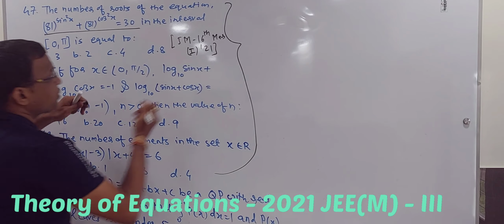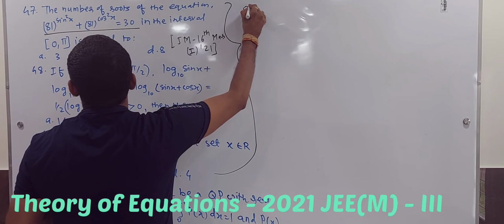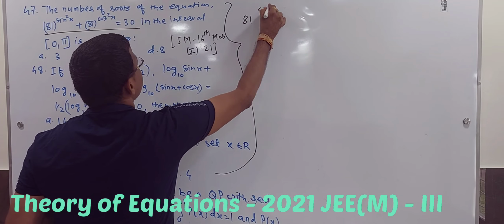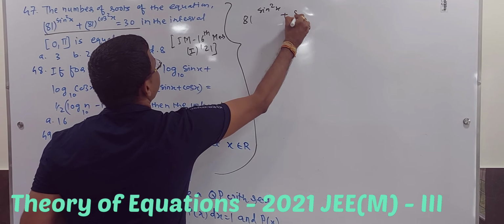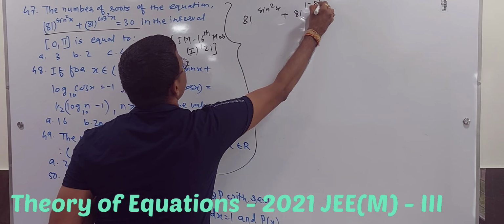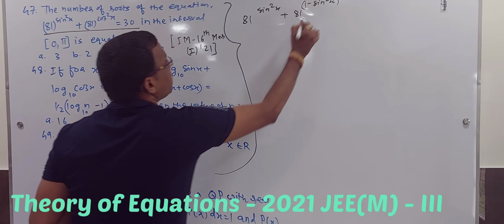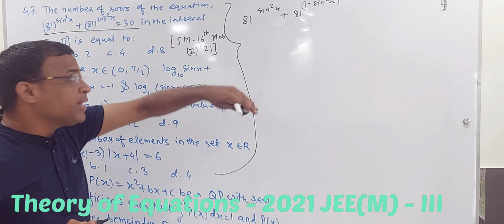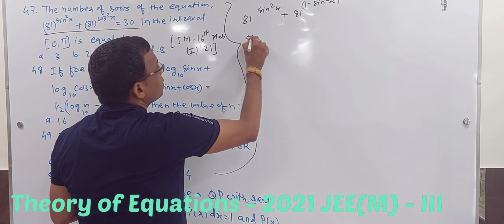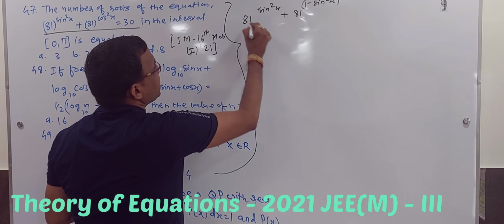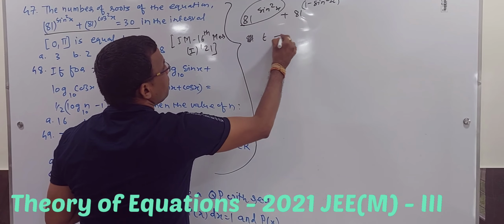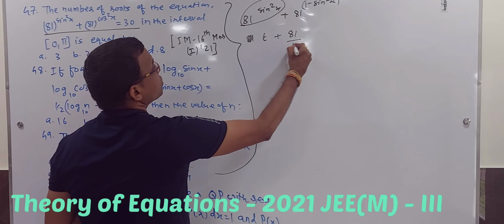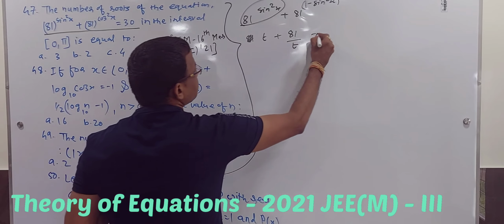So cos square x, I am writing it as 81 power sine square x plus 81 power 1 minus sine square x. Fine, and then by laws of indices, a power m minus n is a power m upon a power n. So that is 81 power sine square x, let us take it as t, plus 81 power 1 upon 81 power sine square x, which is t, equal to 13.